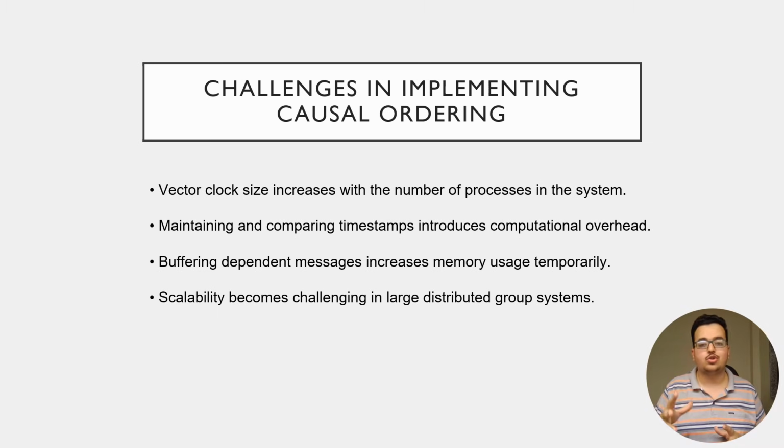Now let us understand the challenges in implementing causal ordering. Although vector clocks solve the problem, there are some challenges: vector size increases as the number of processes increases, comparing timestamps adds computational overhead, buffering messages uses extra memory, and scalability becomes difficult in large distributed systems. So while causal ordering is useful, it comes with implementation costs.